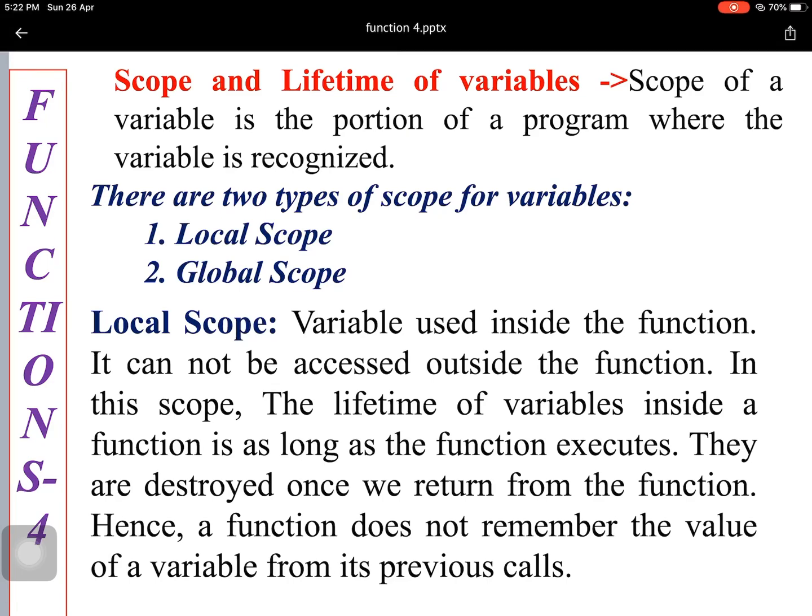यानी एक function में अगर कोई variable define है, so its lifetime will be inside the function only. It cannot be used outside the function. And once we execute the function, its lifetime starts. Once we come out of that function with the help of the return statement, or once the function is over, then the lifetime of the variable which is defined inside the function is over. So its lifetime is inside that function only. That is known as local scope.